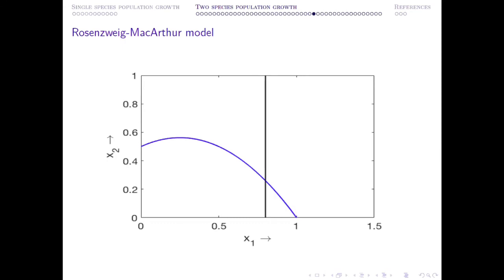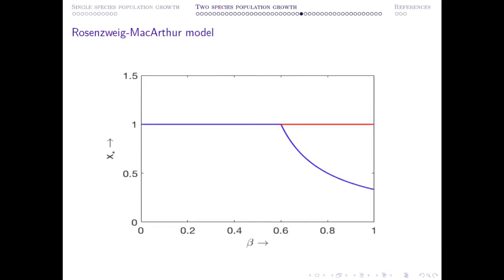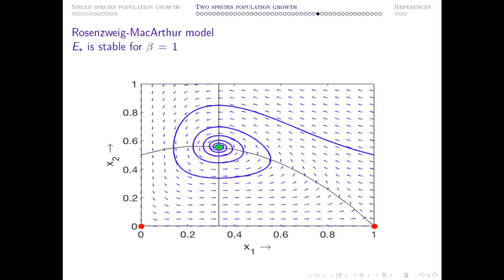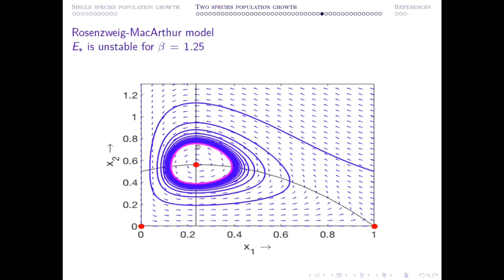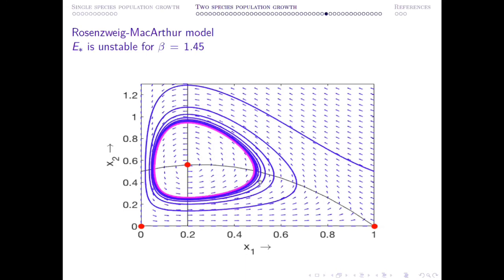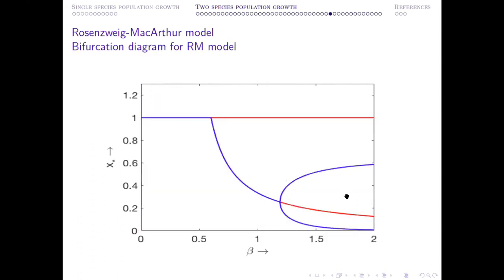Once you plot it into the bifurcation diagram, you will get this structure. Now, if you keep on increasing further, so what will happen? That stable equilibrium point would lose its stability. So this is the stable limit cycle shown in magenta color, and then the size of the limit cycle further increases. And now from this limit cycle, if you collect the minimum value of x on this limit cycle and maximum value of x on this limit cycle and plot it against the parameter, then you will find this kind of bifurcation diagram. So this is the complete bifurcation diagram.